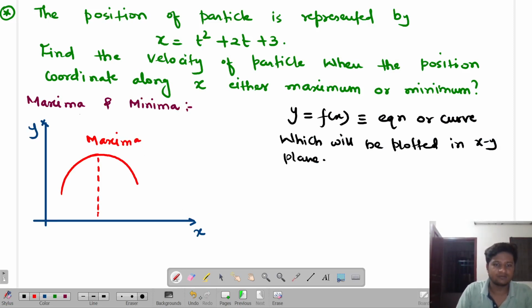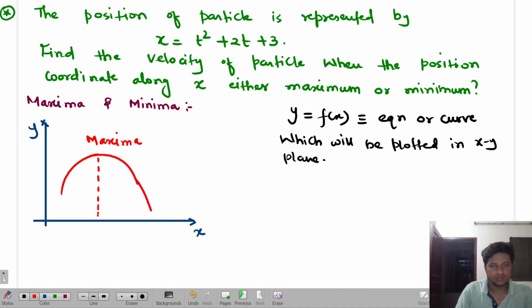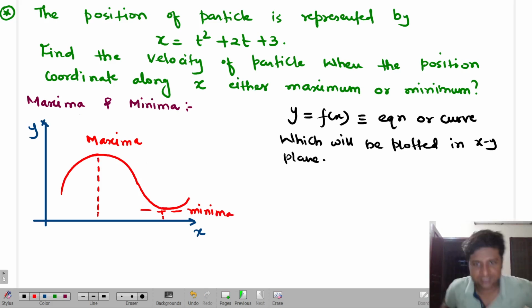Beyond that, the graph will not go up. Let's suppose this graph is going down and down this way, and from here the graph does not want to go further down. So the point where the graph does not want to go further down is called the minimum point, the lowest value, which is called minima. This is the meaning of maxima and minima. Maxima means I can't go further up. Minima means I can't go further down.